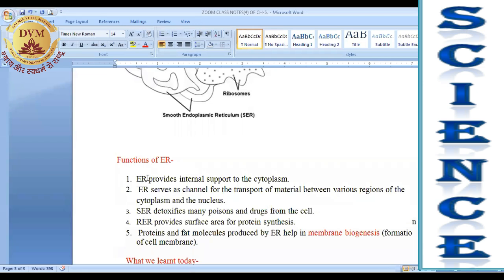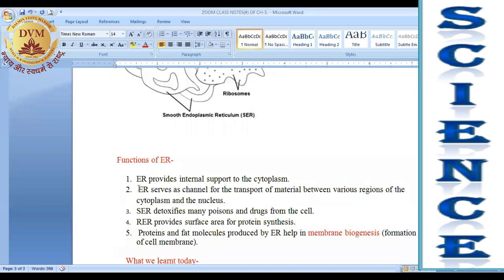First thing, ER provides internal support to the cytoplasm. What does it mean? Means if these tube-like structures are spread in the cytoplasm, then they will provide support to the cytoplasm, and the cell will not contract. It will behave like a framework, right? Like your body has bones. In the same way, there is an endoskeleton that is called ER, which maintains the shape of the cytoplasm, right?